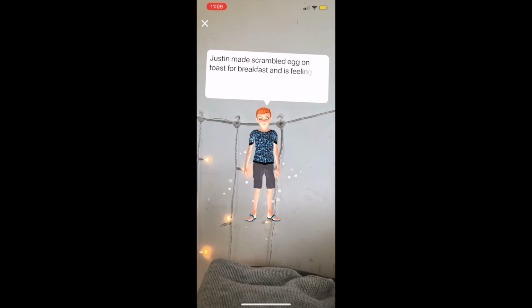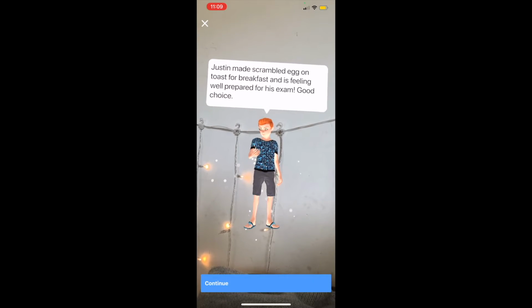So I'm going to go ahead and click eat breakfast for the start. Do a little positive thing. And then it says he ate scrambled egg on toast for breakfast and is feeling well prepared for his exam. Good choice. Then you just go ahead and click continue, and his happiness bar would increase there, but again, due to the limitations of Metaverse, I couldn't fit that in.